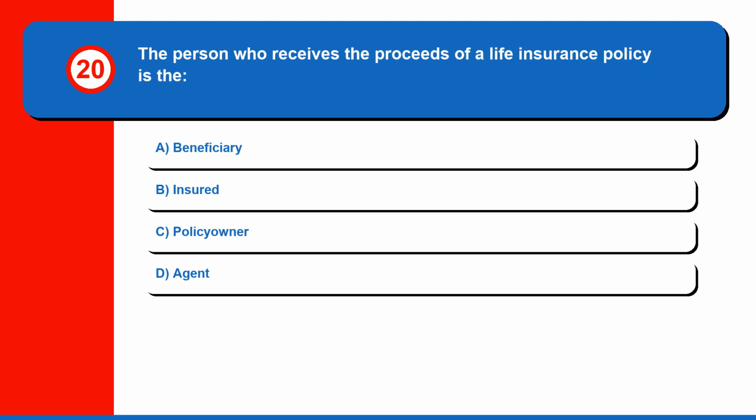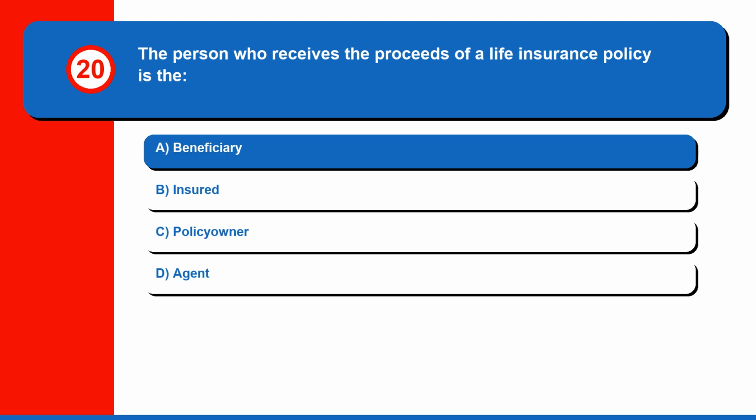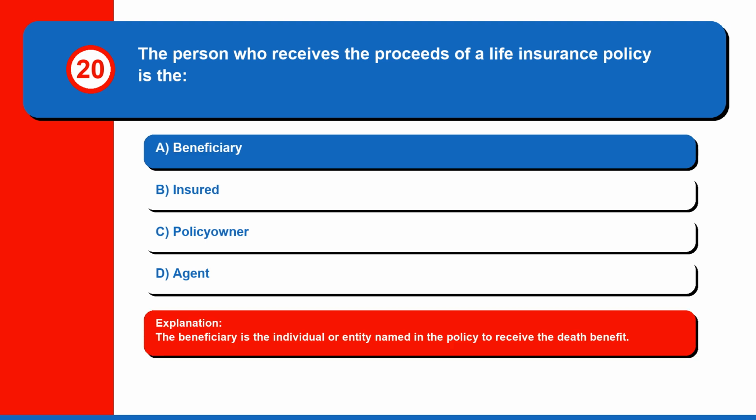Question 20. The person who receives the proceeds of a life insurance policy is the A. Beneficiary, B. Insured, C. Policy owner, or D. Agent. The correct answer is A. Beneficiary. The beneficiary is the individual or entity named in the policy to receive the death benefit.